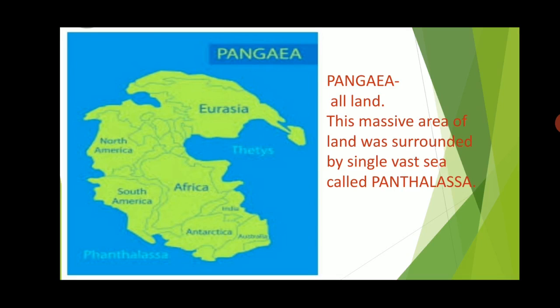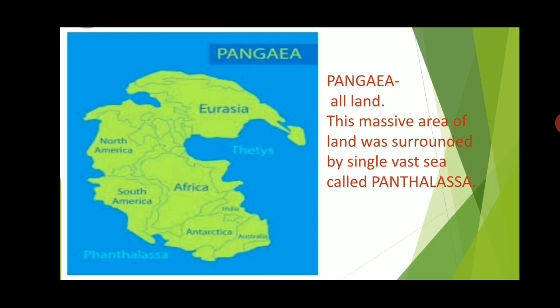And as you know that inside the earth, the temperature and pressure is high. So when the temperature and pressure is high and increases, then tectonic plates inside the earth start moving. And because of that, this land area was broken into two parts.